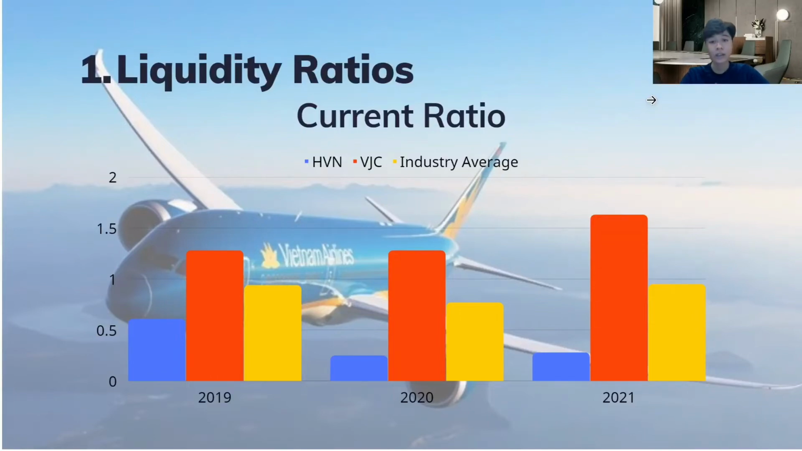As we can see, Vietnam Airlines has a current ratio of less than 1, which means the net working capital is negative. However, Vietjet's current ratio is above 1, which means they are able to meet their immediate debt. Compared with the industry average, the current ratio of the industry is lower than 1, but it's still a bit higher than Vietnam Airlines. So Vietnam Airlines is facing financial difficulties, and it may reflect an increased probability of distress or default.